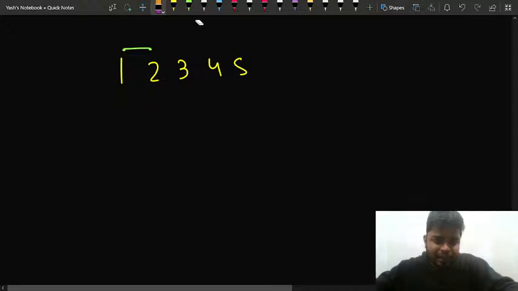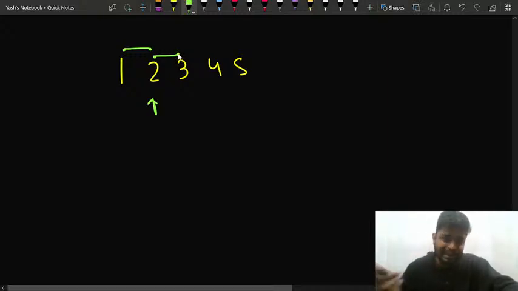So I'll say okay, let me move to the next index. So I will move to the next index and I'll say, do 2 and 3 have a lesser relationship? Is the left element lesser than the right element? I'll say yes. So I'll say okay, I'll move my pointer to the next element. So I'll move to this particular element.